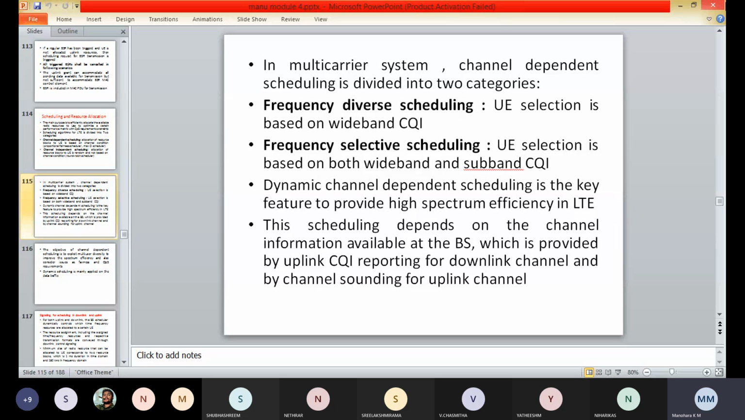So in a multi-carrier system such as the LTE, channel dependent scheduling can be further divided into two categories. As I told, that is the frequency diverse scheduling and the frequency selective scheduling.